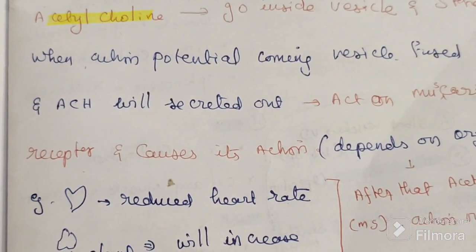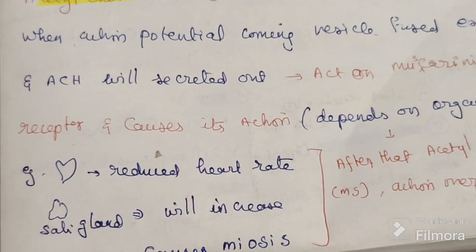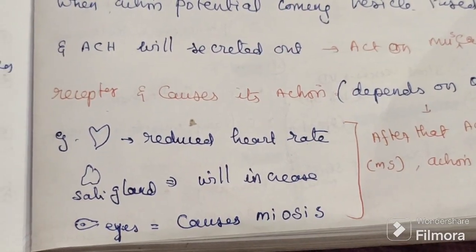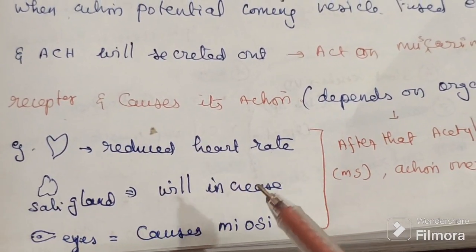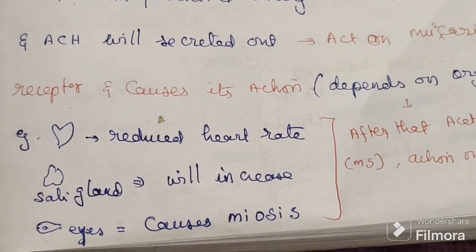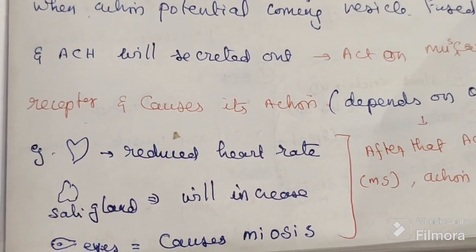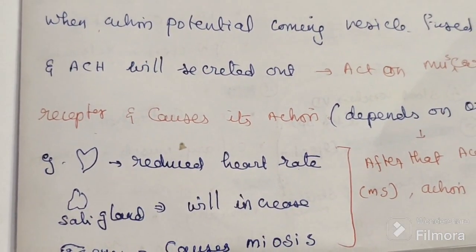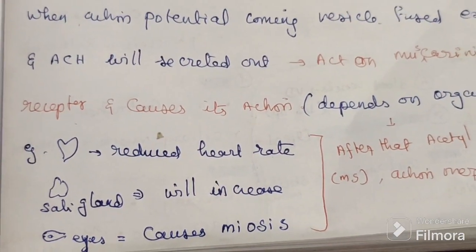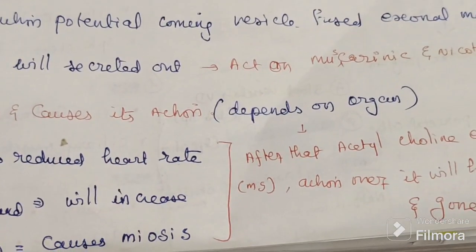It will cause that action, whatever the action is, depending on the organ. It will show its action. Suppose if it is the heart, it will reduce the heart rate. If it is the salivary gland, it will increase salivary secretion. If it is the eyes, it will cause miosis. Whatever the organ, it will show its action.